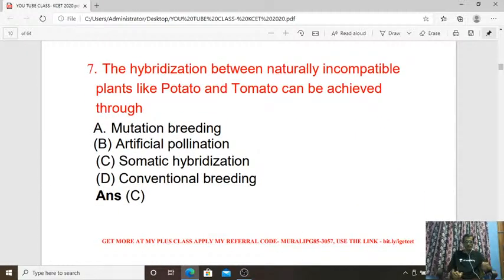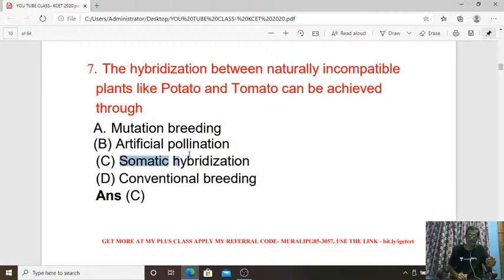Next, the seventh one. The next question. The hybridization between naturally incompatible plants like potato and tomato can be achieved through which method? So hybridization between naturally incompatible plants refers to plants belonging to different groups. So potato and tomato can be achieved through which method?